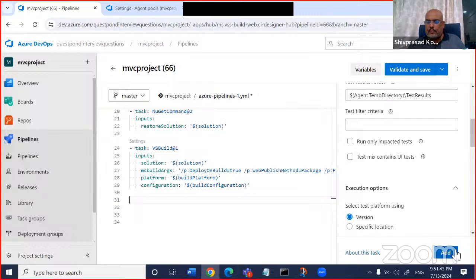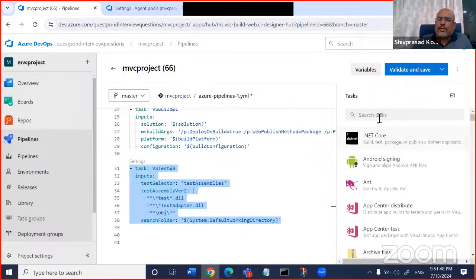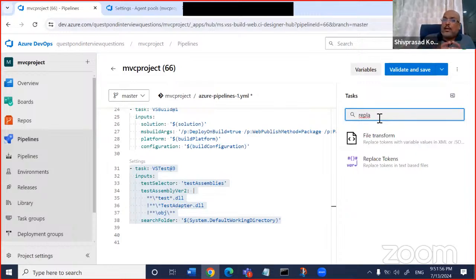So if I go out here and say add, you don't have to memorize it. Or you'll say, okay, I want to go and archive. Okay, archive. You want to go and do a replace. Take a replace. Replace means, let us say you have a connection string which is localhost. You want to replace it with a connection string which is live, or something else, right?